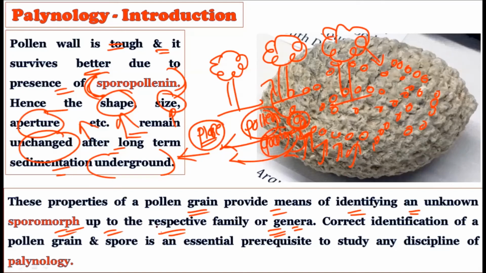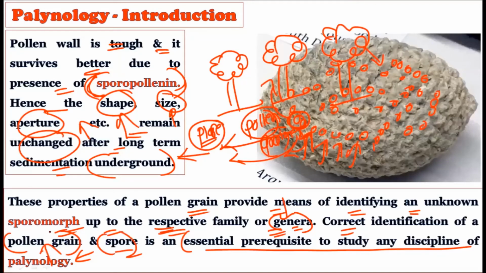So the unknown sporomorph, up to the respective family and genera, we can place them, right? Correct identification of the pollen grain and spore is an essential prerequisite to study the discipline of palynology, right? So the very first requirement is that whatever pollen grains and spores are there, you should first identify them. The correct identification is absolutely essential. To study them under palynology, we should first identify to which plant these particular pollen grains belong.